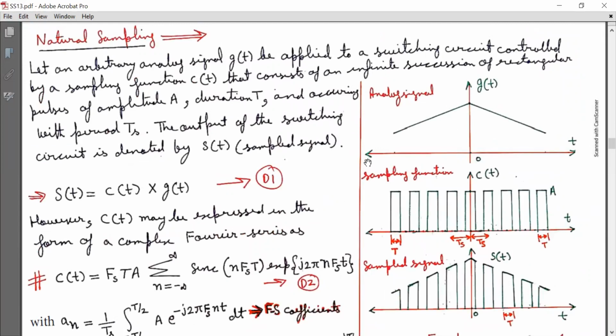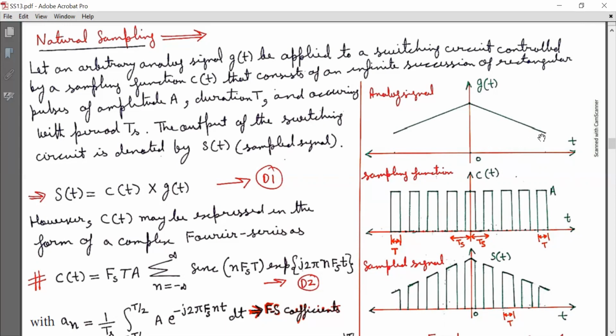Next is natural sampling. Let an arbitrary analog signal g(t) be applied to a switching circuit controlled by a sampling function c(t) that consists of an infinite succession of rectangular pulses of amplitude A, duration capital T, and occurring with period Ts.